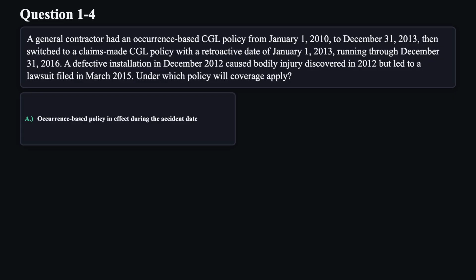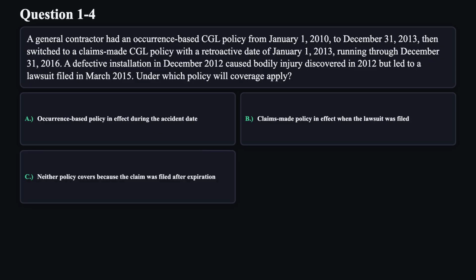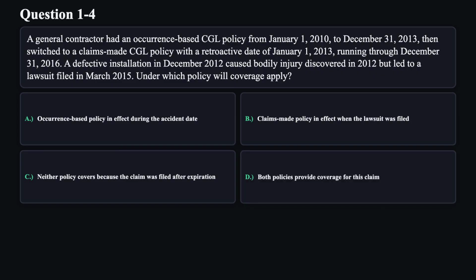A. Occurrence-based policy in effect during the accident date. B. Claims-made policy in effect when the lawsuit was filed. C. Neither policy covers because the claim was filed after expiration. D. Both policies provide coverage for this claim.